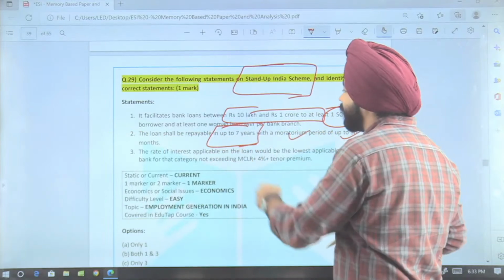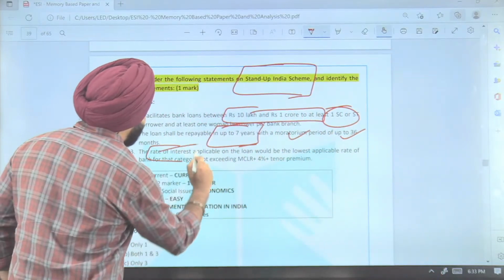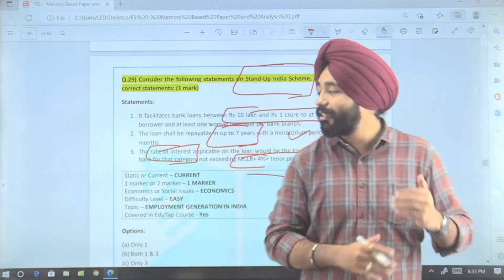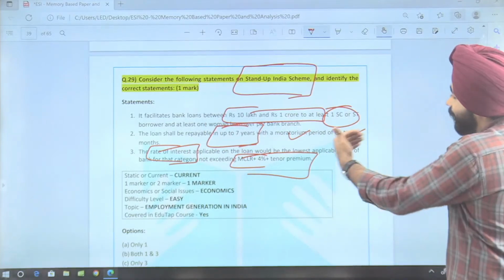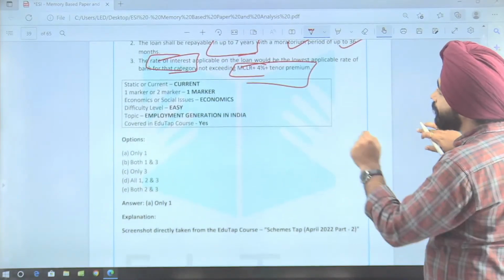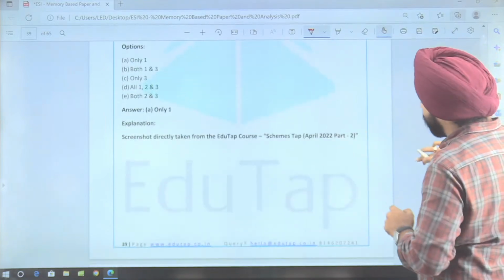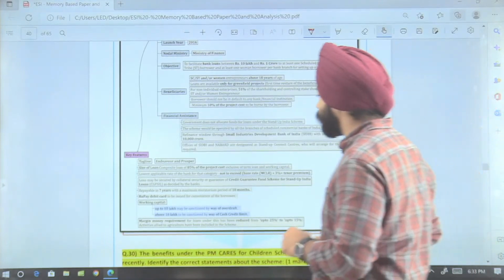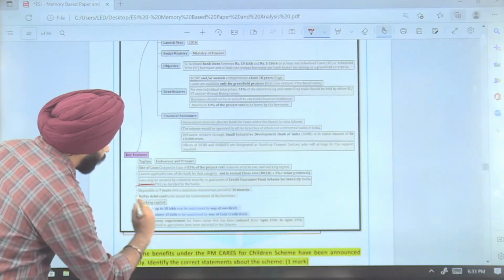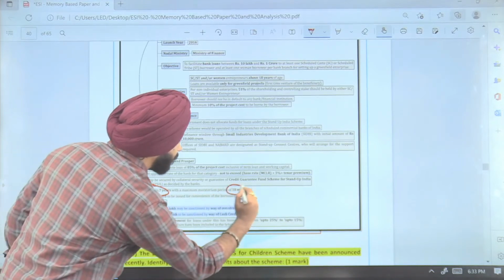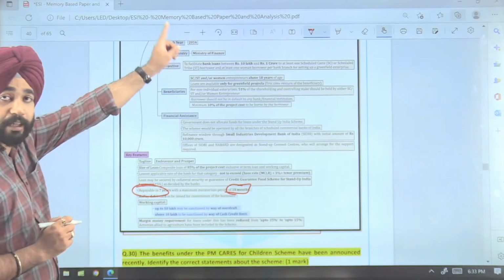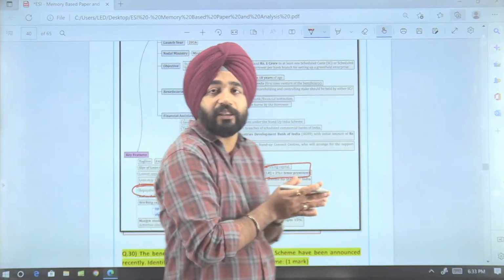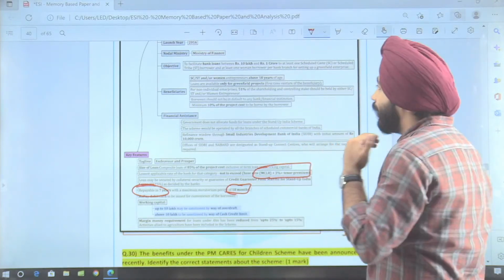Moratorium period is 36 months. Then the rate of interest applicable on the loan would be in the form of MCLR plus 4 plus minus %. ठीक है, तो देखो what statement here is right here. Now if I talk about here, only statement 1 becomes right because let's see the moratorium period under the scheme here. ठीक है जी, तो repayable is in 7 years, maximum moratorium period is 18 months, not 36 months. That's why the statement here becomes incorrect. MCLR 4% नहीं है, plus minus plus 3% है. So that's why statements number 2 and 3 become incorrect here.